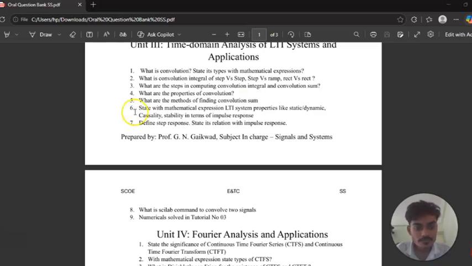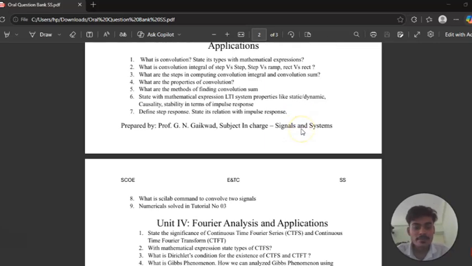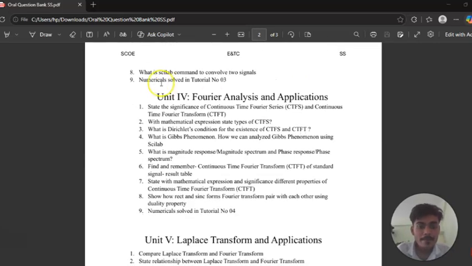After that, question number 6 is: state with mathematical expression the linear time invariant system, that is the LTI system, properties like static, dynamic, causality, stability in terms of impulse response. After that, question number 7 is: define step response, state its relation with impulse response. After that, question number 8, that is important: what is the Scilab command to convolve two signals. After that, number 9, that question is very important: numericals solved in tutorial number 3, that you have to see.